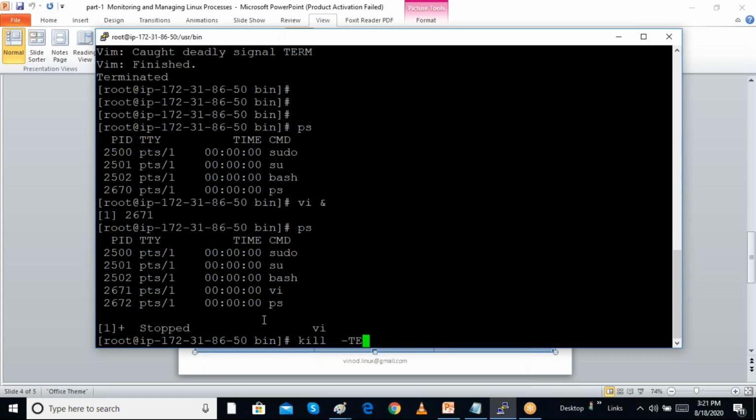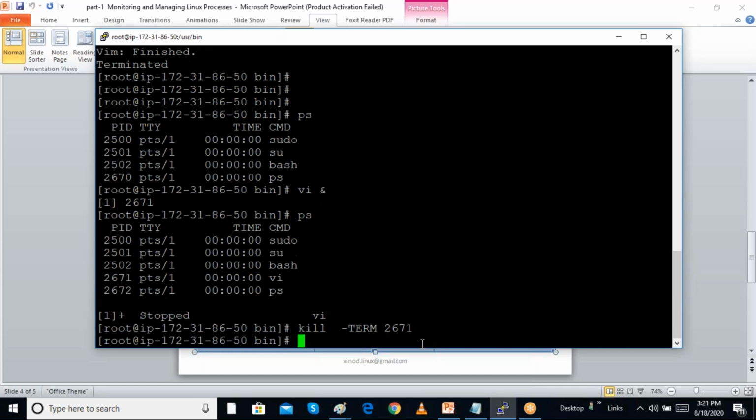When we are giving the standard kill command, it is using a TERM signal. That means it is a graceful killing. It will free all the resources, memory, everything, and they will stop. So this is a graceful stopping, even if I am just giving the kill command. Otherwise I can give the kill TERM command also. It is a proper shutdown, we are stopping it properly. It is a graceful stopping we are doing.